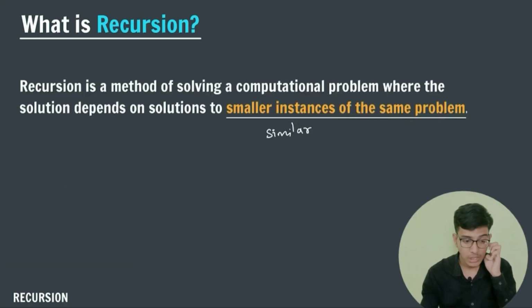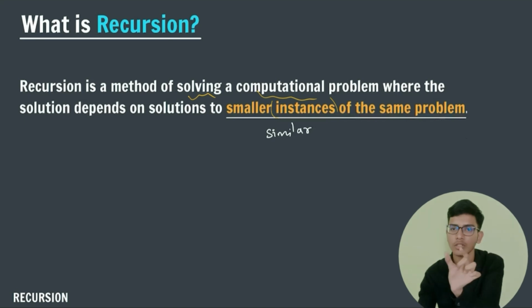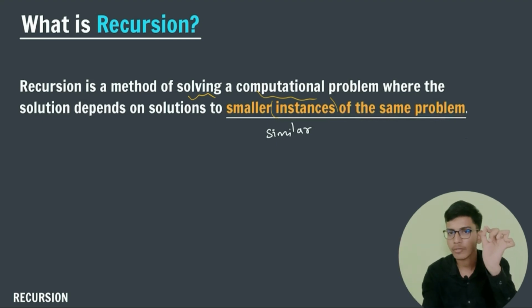Now let us go into the definition of recursion. Recursion is a method of solving a computational problem where the solution depends on solutions to smaller instances or smaller pieces. You can write here: smaller pieces of the same problem. You can see that for finding 5 factorial, I have calculated 4 factorial. For 4 factorial, 3 factorial. For calculating 3 factorial, I want to calculate 2 factorial. For 2 factorial, 1 factorial, and for 1, I have calculated 0 factorial.